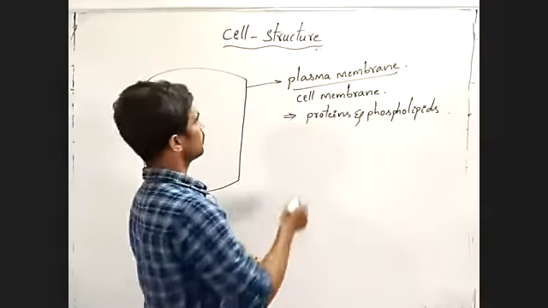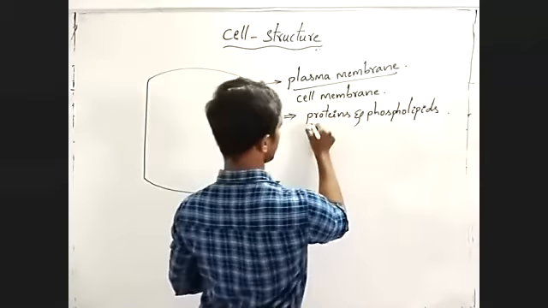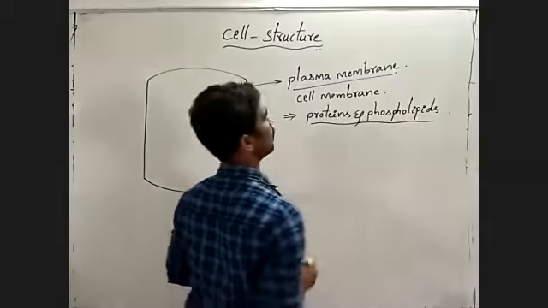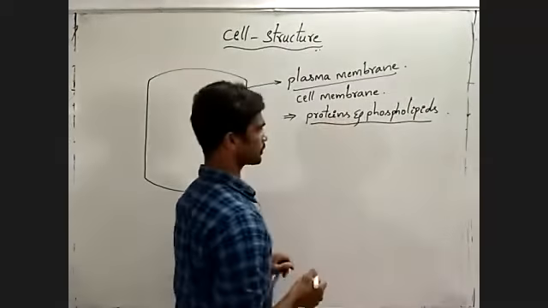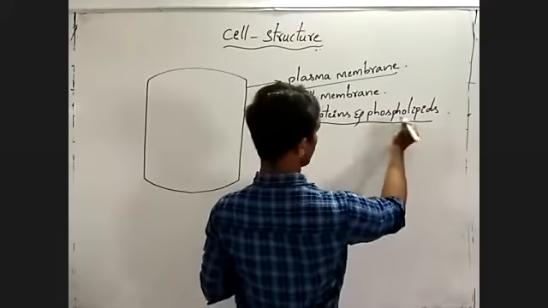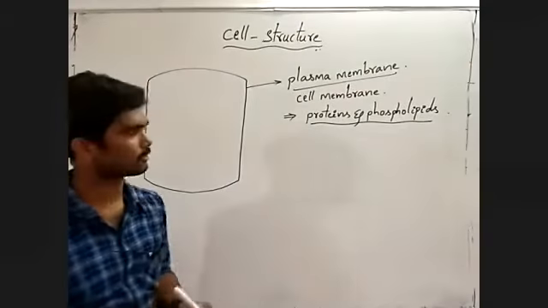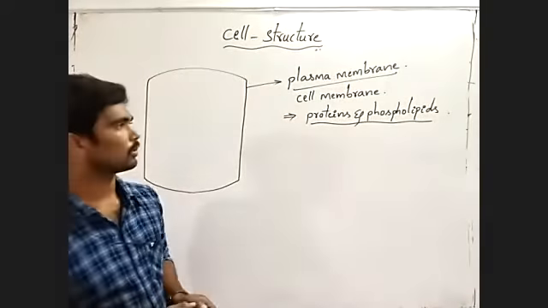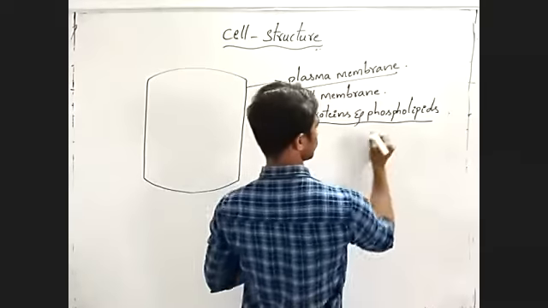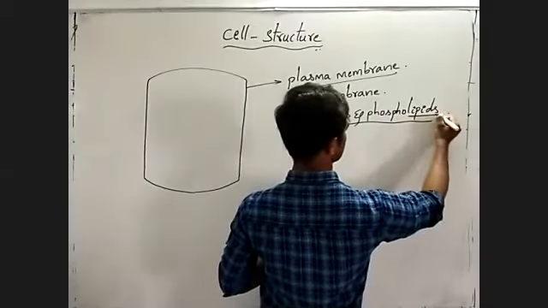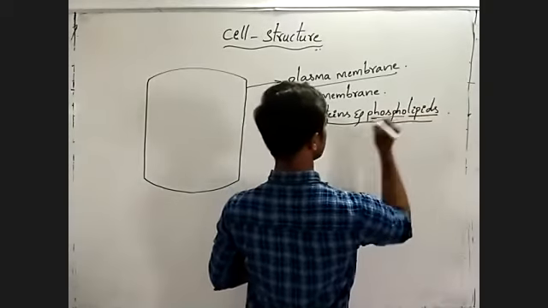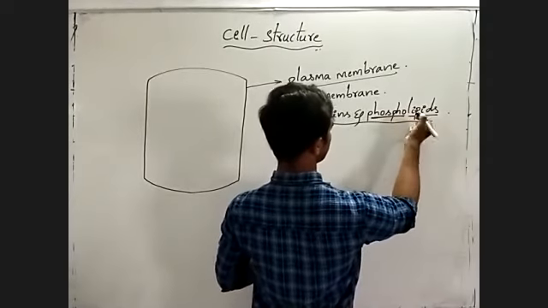Remember, plasma membrane is made up of proteins and phospholipids. Okay, lipids here. Phospholipids means phosphate is present here.